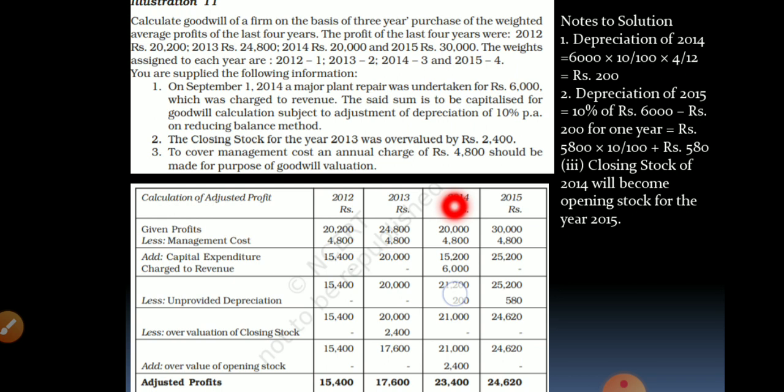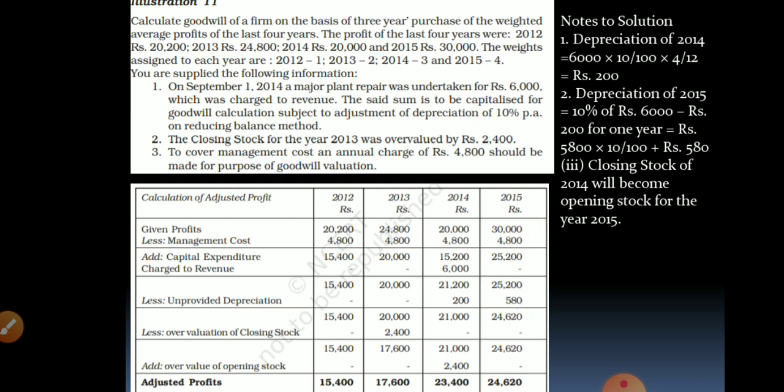Now for 2014 and 15 you have to charge depreciation. For 2014 the depreciation is 200, we calculated here, and 2015 it is 580 under written down value method or diminishing cost method. So minus 200 and minus 580. Now again find the adjusted profit. So for 2012 and 13 no change. 2014 21,200 minus 200 it is 21,000, and for 2015 25,200 minus 580 24,620.